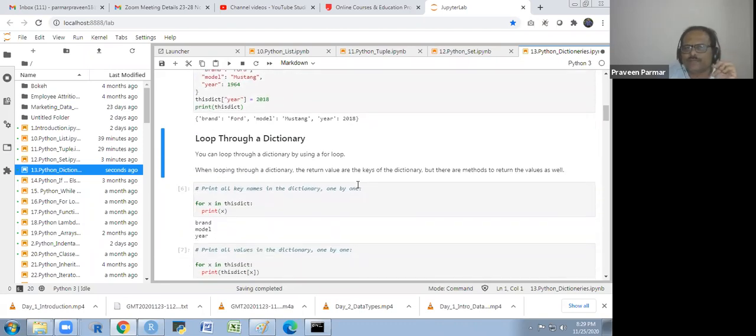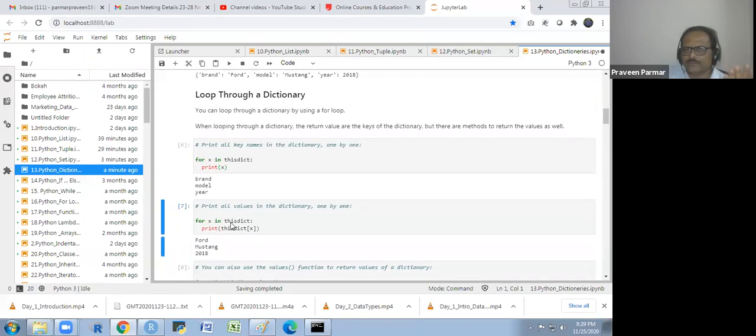Loop through a dictionary. I could use it. So for X in this dict, print X. So these are the brand, model. It will give us the column names, or the keys. Okay, it will give me the keys only. It will not give me the values. If I want the values, I have to use this for loop with a different technique to print all values in the dictionary one by one.